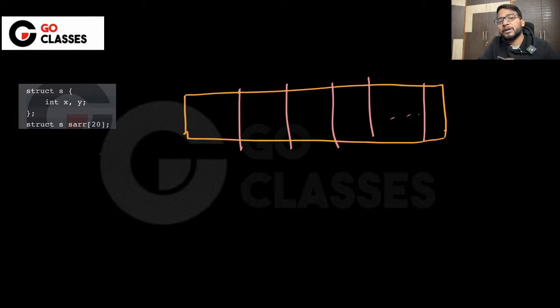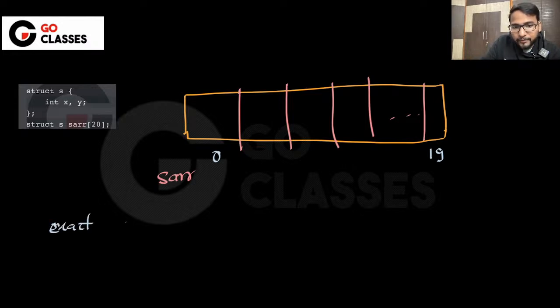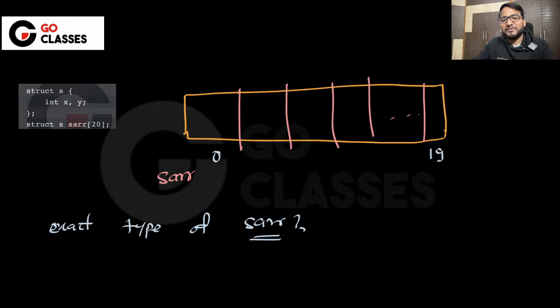Can anyone quickly tell me the exact type of this array? The array name is SARR, which has size 20, which means indices from 0 to 19. Can anyone tell me the exact type of SARR? If anyone can tell me, then I will be really happy.